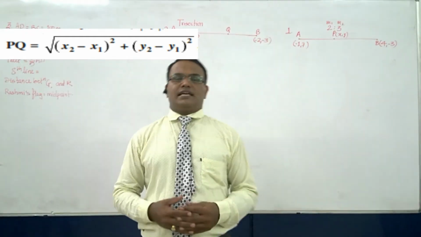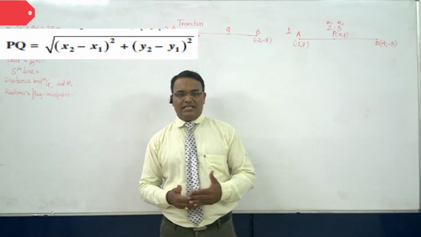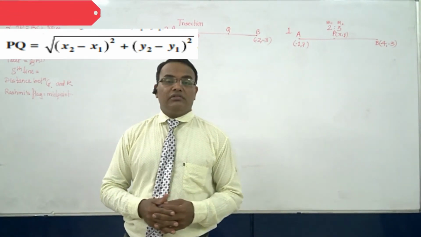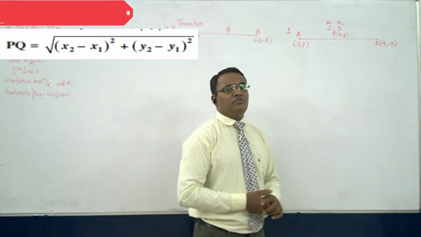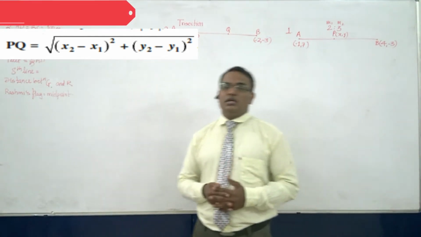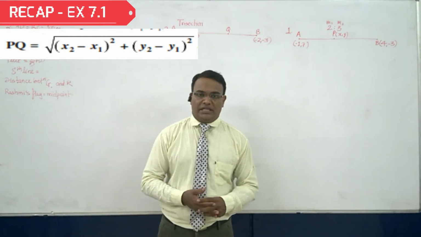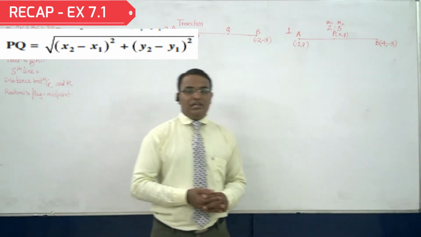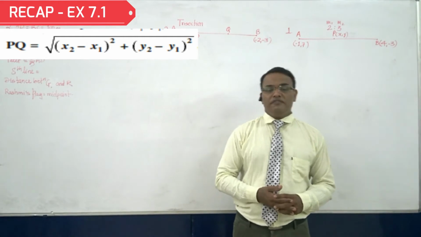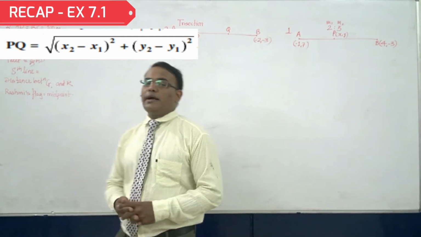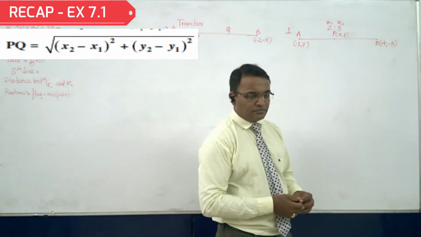Let's start with exercise number 7.2. Before starting, I just want to revise the previous things. Recently we have covered exercise number 7.1, which depended on the distance formula. What is the distance formula? The distance between two points P and Q is PQ equal to under root of (x2 minus x1) whole square plus (y2 minus y1) whole square. We have studied the distance formula.